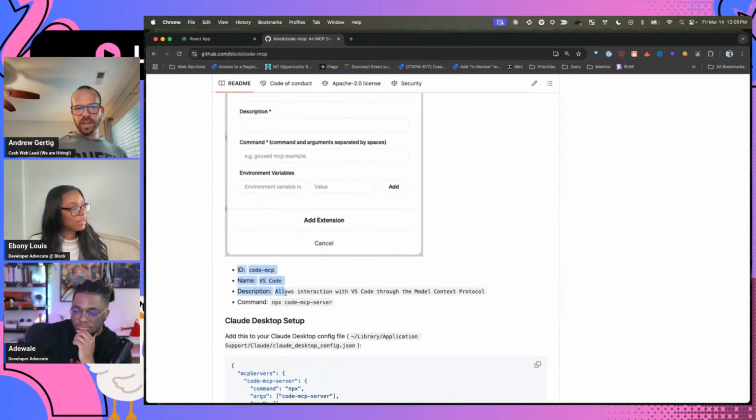You can use these values here. Really, the most important value to get right is this command, npx code-mcp-server, right?